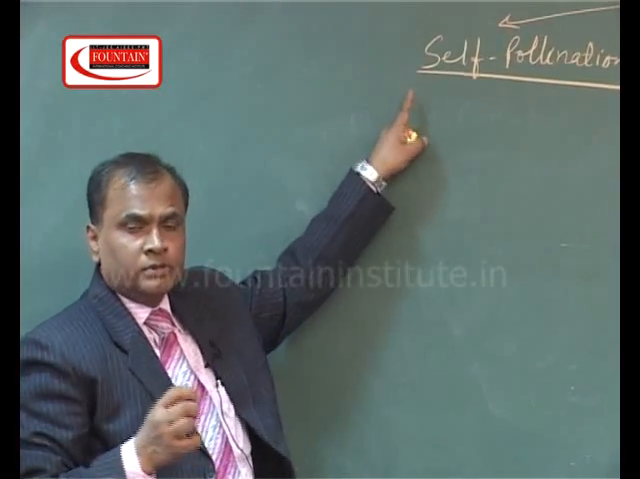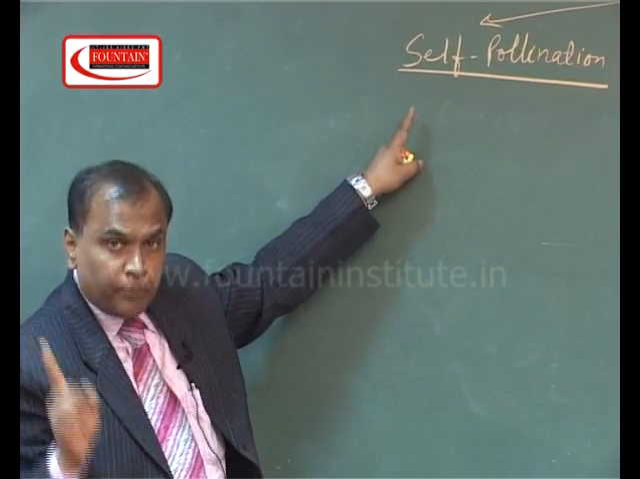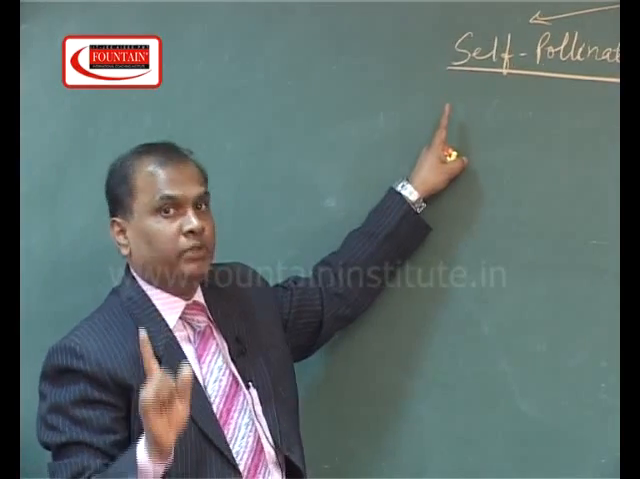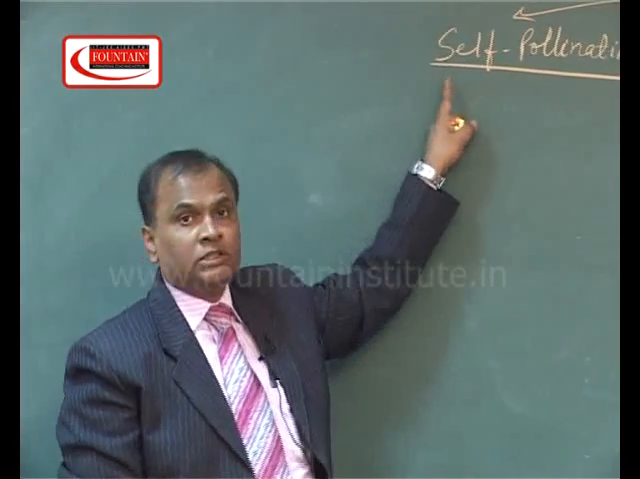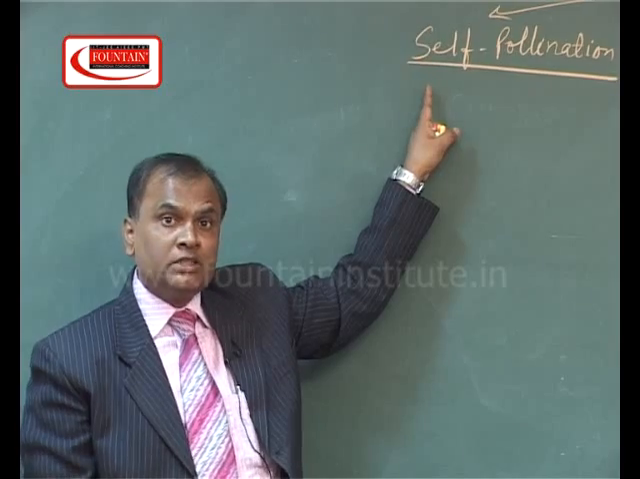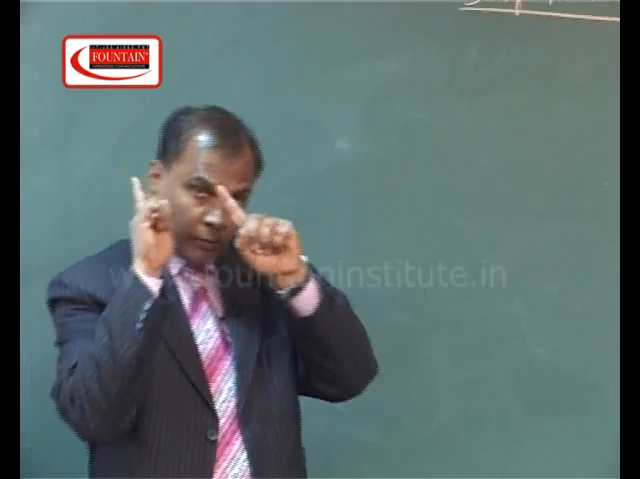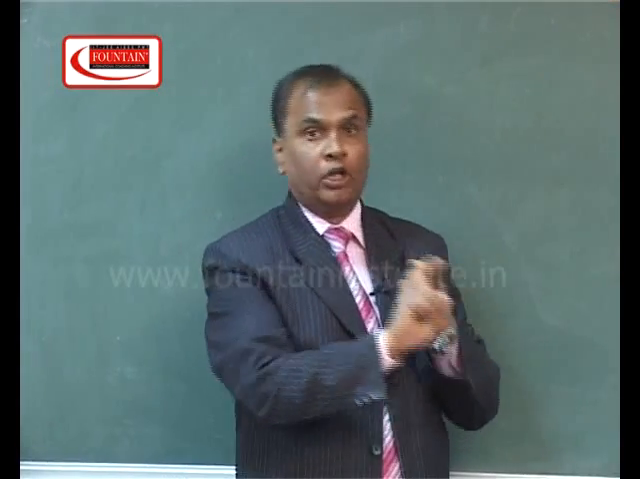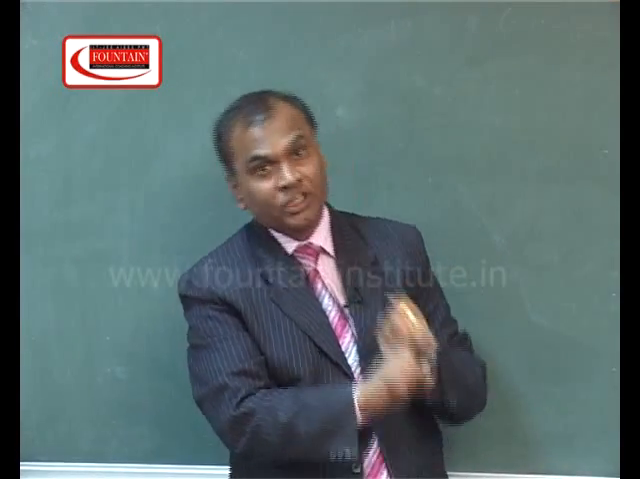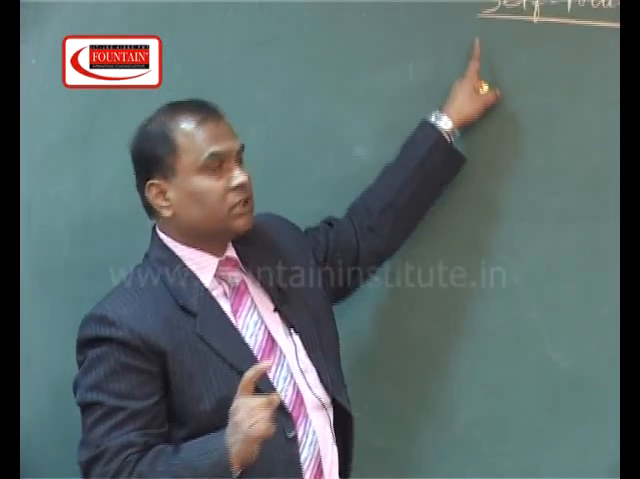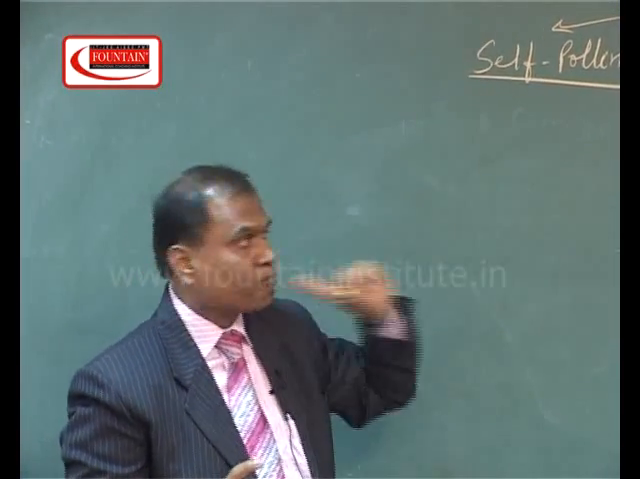In self-pollination, if a stigma is pollinated by pollen of the same flower, then this type of pollination is called self-pollination. So in self-pollination, the flower should not change. The pollen grain of a flower pollinates the stigma of the same flower. Then this kind of pollination is called self-pollination.